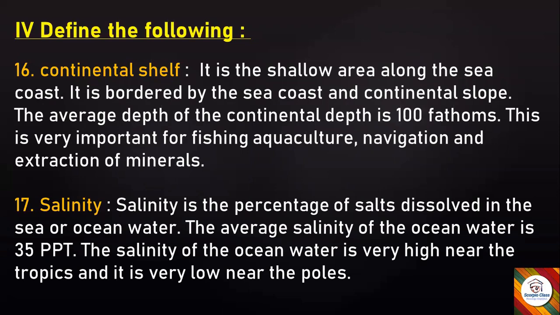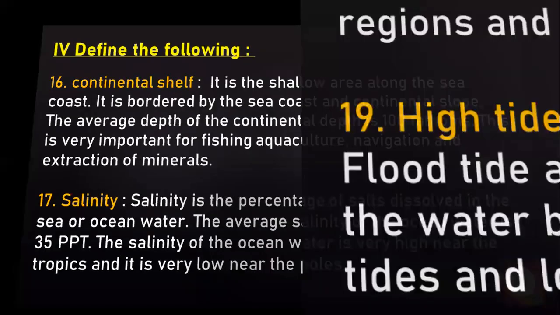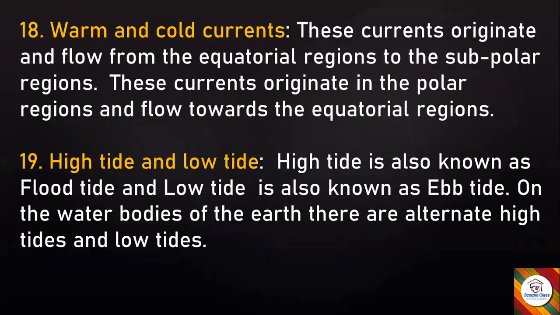Next, salinity. Salinity is the percentage of salts dissolved in the sea or ocean water. The average salinity of the ocean water is 35 ppt. The salinity of the ocean water is very high near the tropics and it is very low near the poles. Next, warm and cold currents. Warm currents originate and flow from the equatorial regions to the subpolar regions. Cold currents originate in the polar regions and flow towards the equatorial regions.